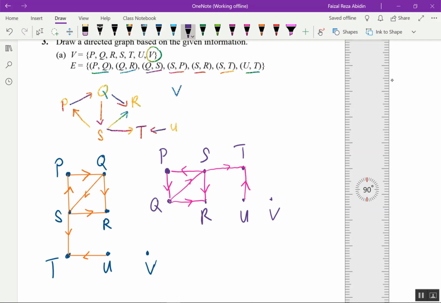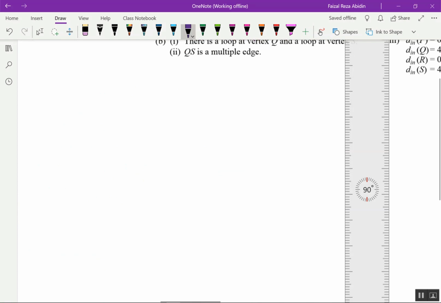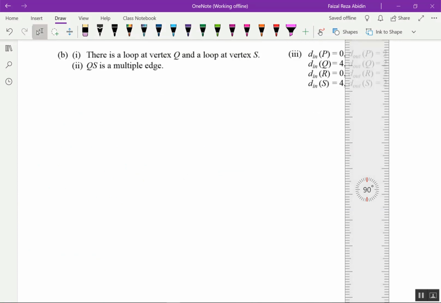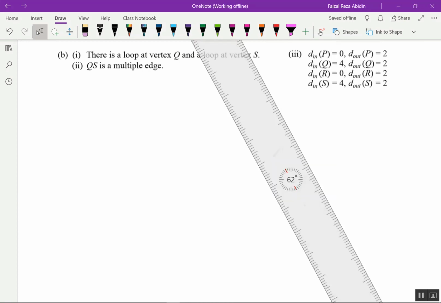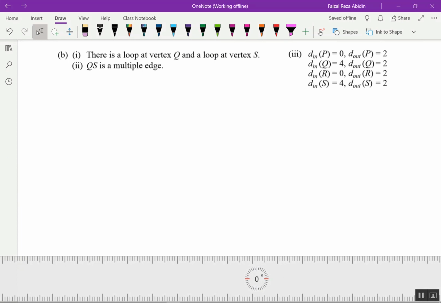That's number 3A. Okay, 3B. This is for the question 3B. Sorry for the ruler over here. There is a loop at a vertex Q and a loop at vertex S. QS is a multiple edge.